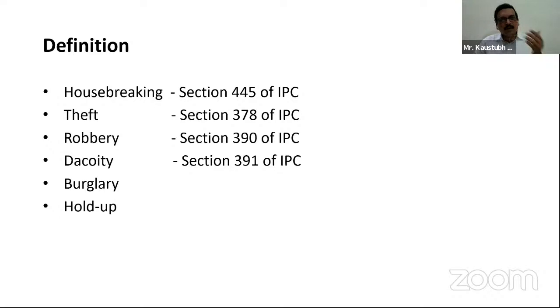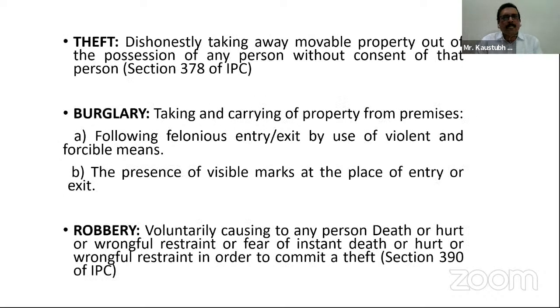What these sections are and what their actual definitions are, we will know as we understand this. First is theft: dishonestly taking away movable property out of the possession of any person without the consent of that person. This is theft under section 378 of IPC.